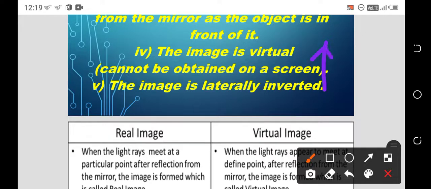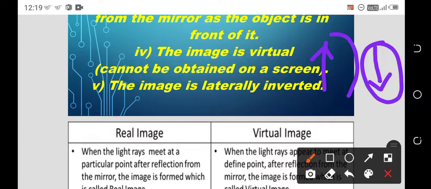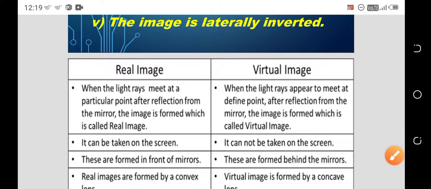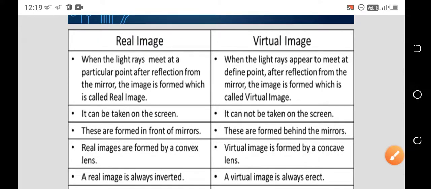After viewing the object through the mirror, it appears in a reversed manner, and this reversal is called lateral inversion.